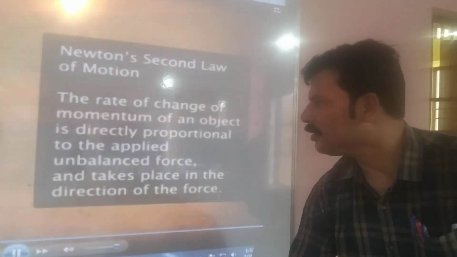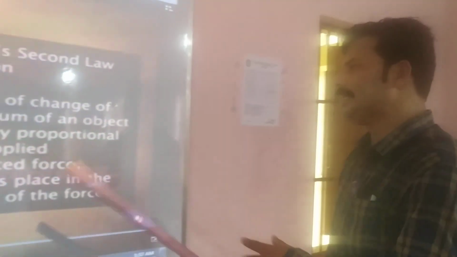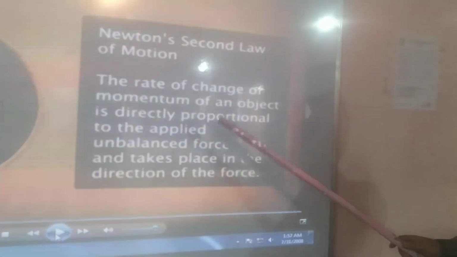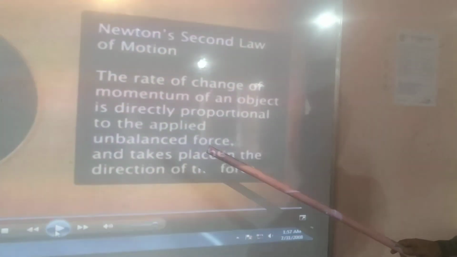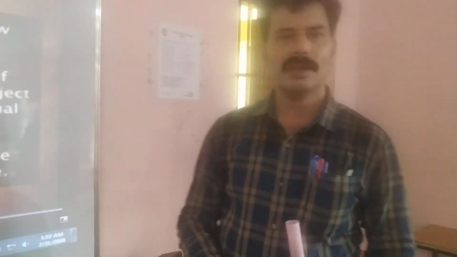As per Newton's second law, the rate of change of momentum of an object is directly proportional to the applied unbalanced force, and it is in the same direction.